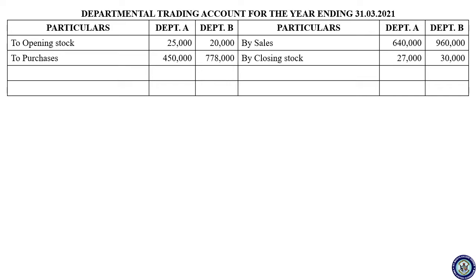Okay, so the next item, that is closing stock. So the difference is either gross profit or gross loss. So here your credit side is more, so it is gross profit. So now you do the total and find the profit of both the departments.